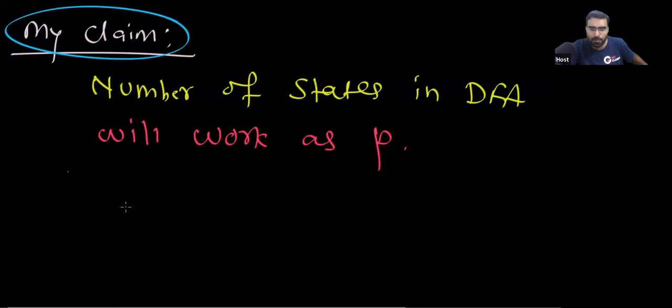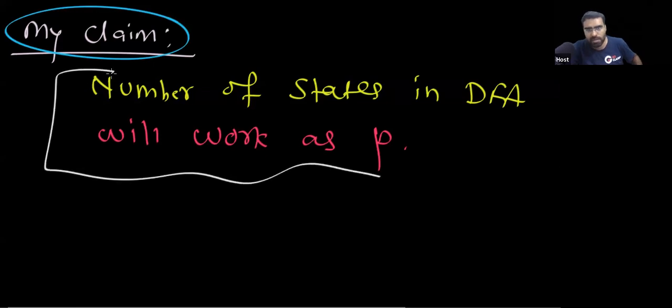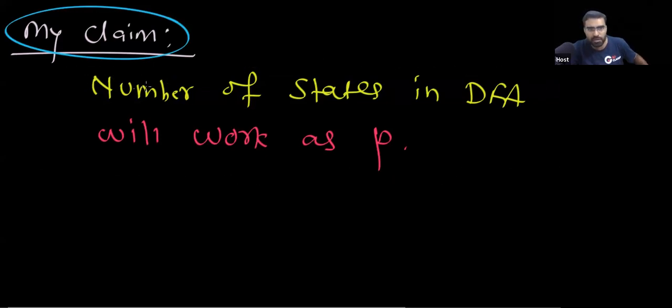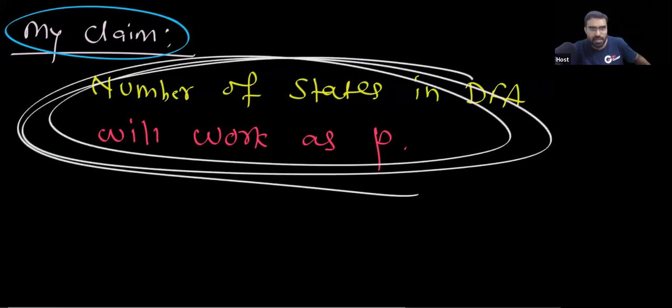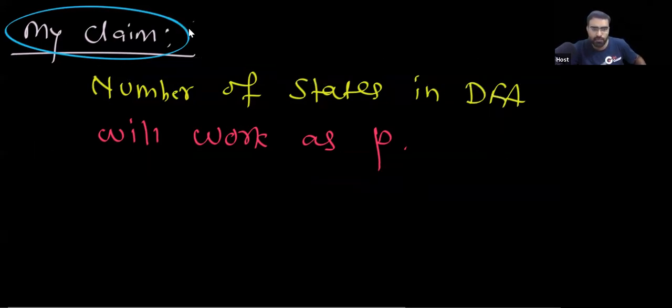If I can prove this claim, then did I prove the existence of the magical number? If I prove that the number of states will work as P, then can I say that I have proven the existence of P?